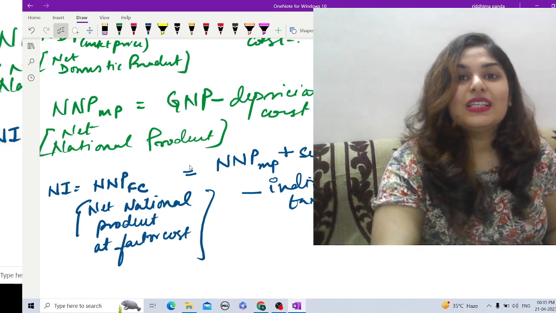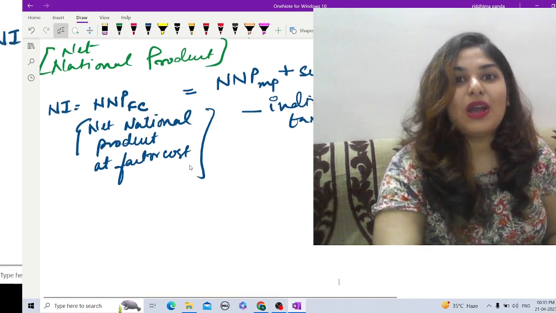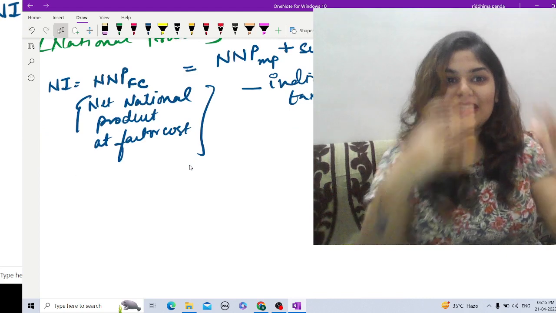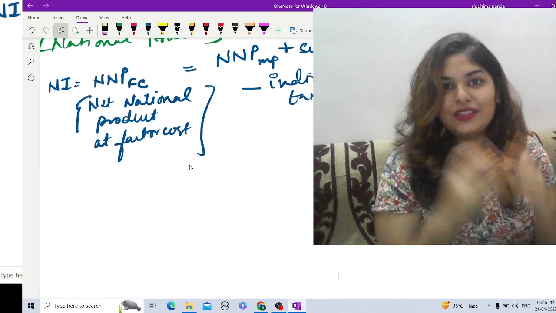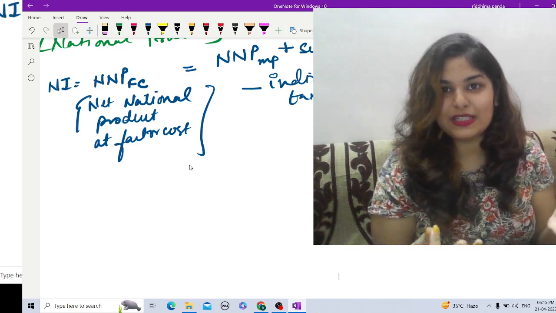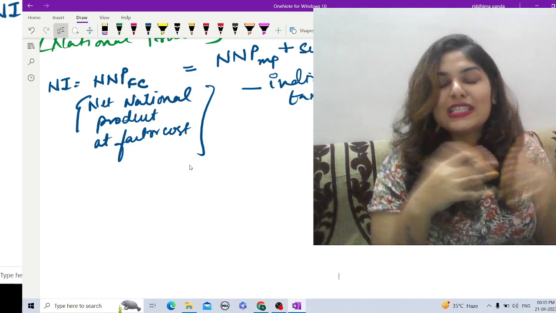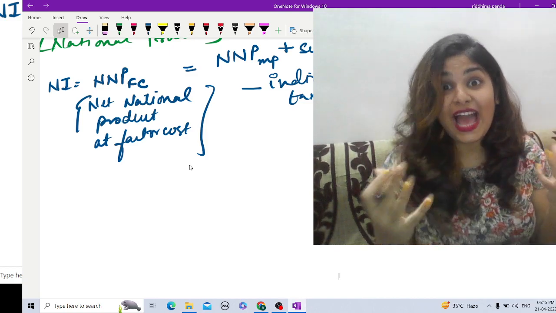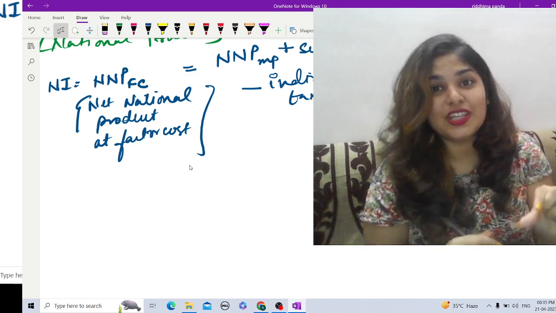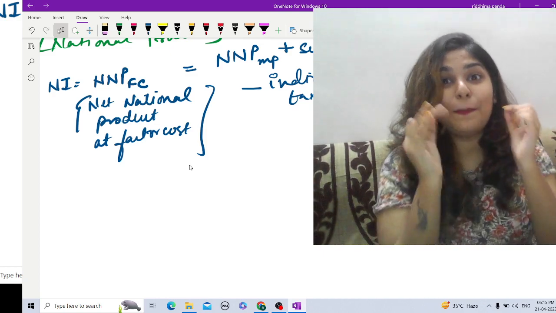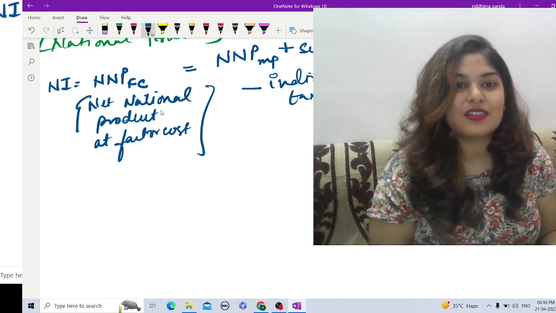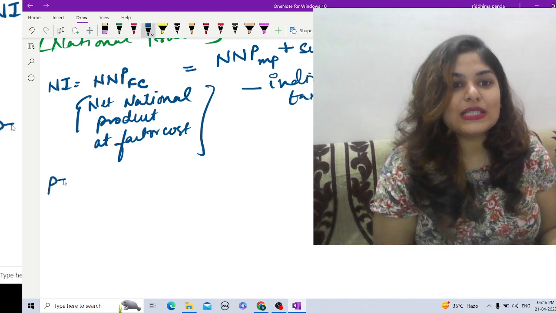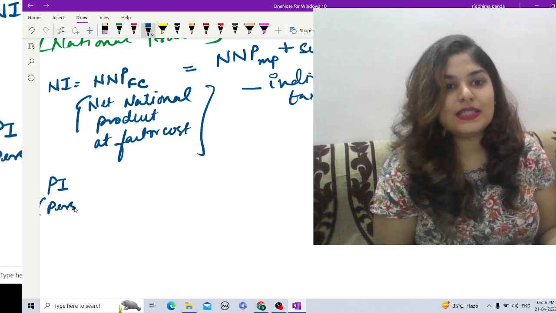Okay. From national income, now we can calculate personal income. In the very beginning of this particular answer, I told you the difference between national income and personal income, right? So we have to subtract a few terms and add a few terms to the national income in order to calculate the personal income of an individual, right? So let's see what these are. So the next one is personal income, okay? Personal income.